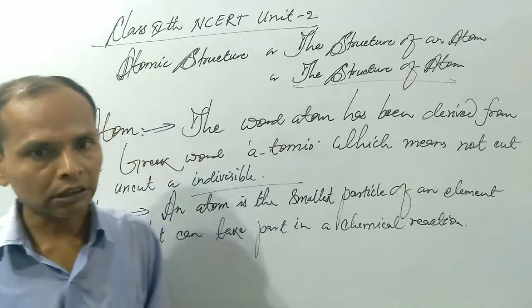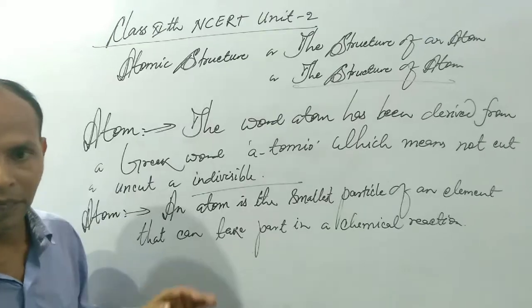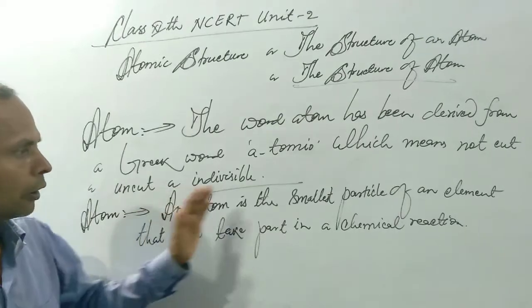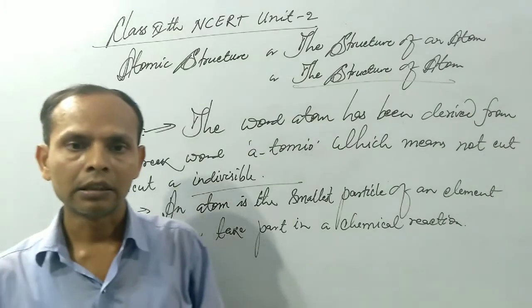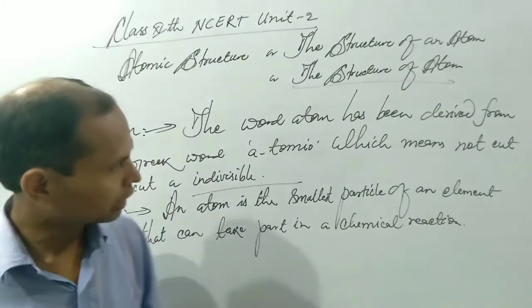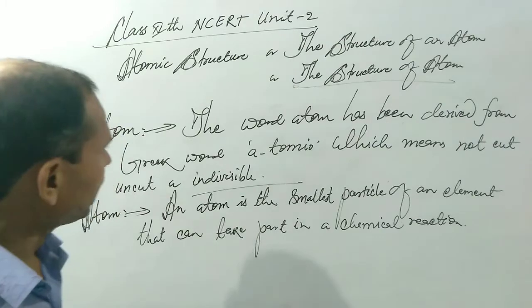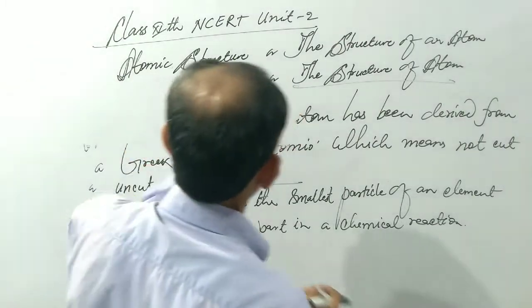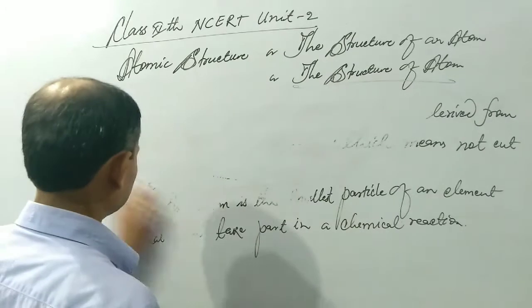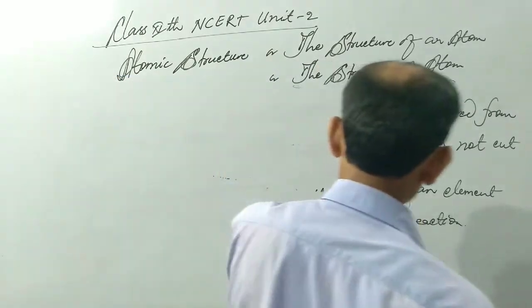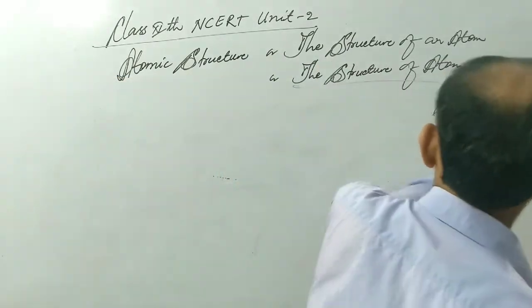So we have to discuss only the atom and its particles. This is the definition of the term atom. We have three main fundamental particles of an atom: electron, proton, neutron.